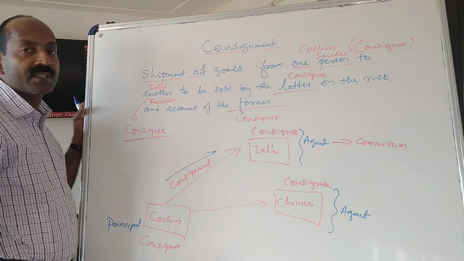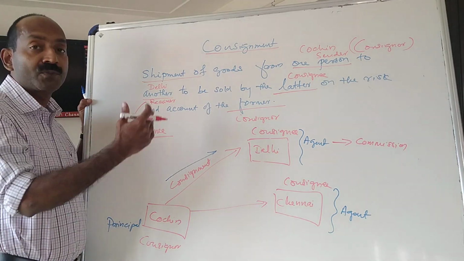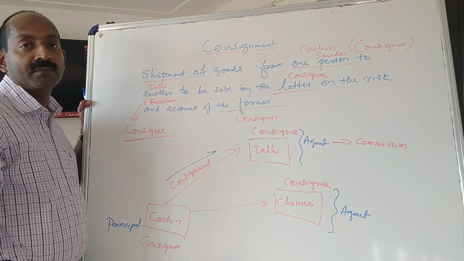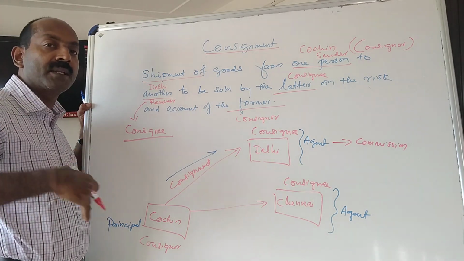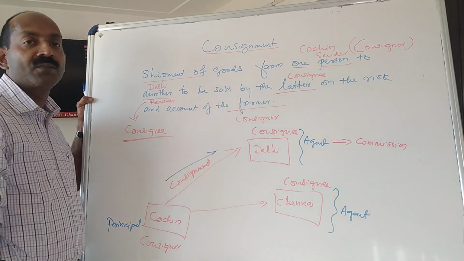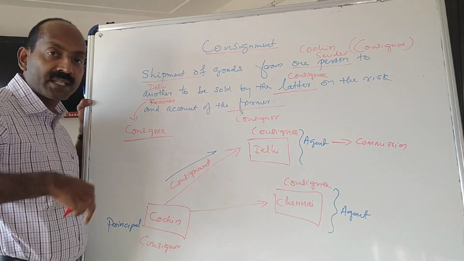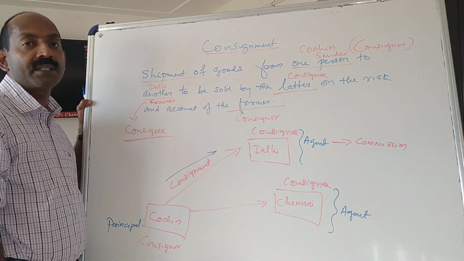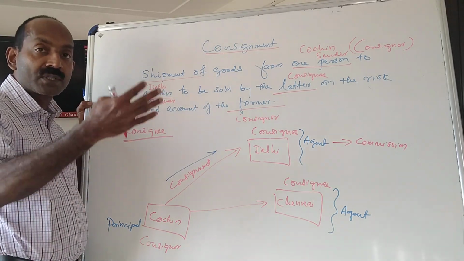What are the specialities of consignment? There are two persons involved. Instead of two persons, it can be two firms, two companies. One company is acting as the principal and another company acting as the agent. So there are two persons involved in consignment. Consignor is the person who sends goods to another person, and consignee is the person who receives the goods.